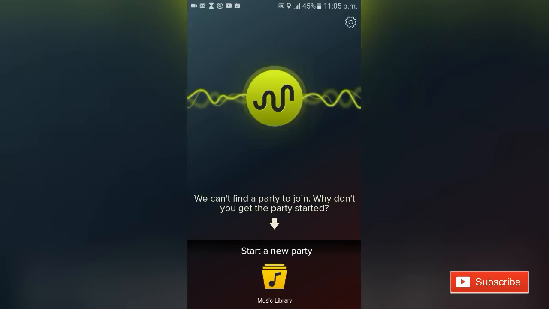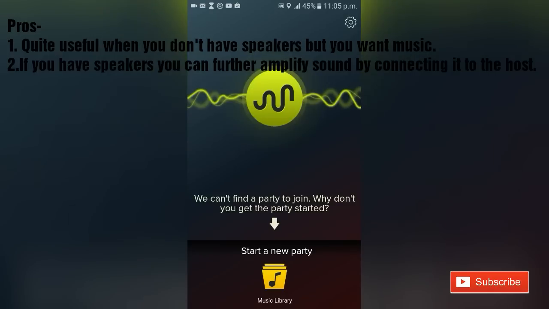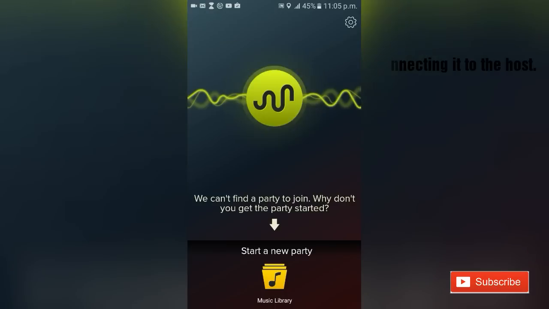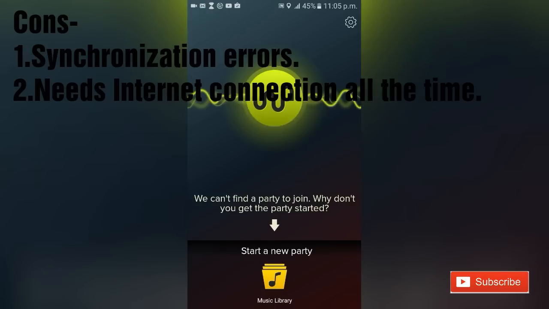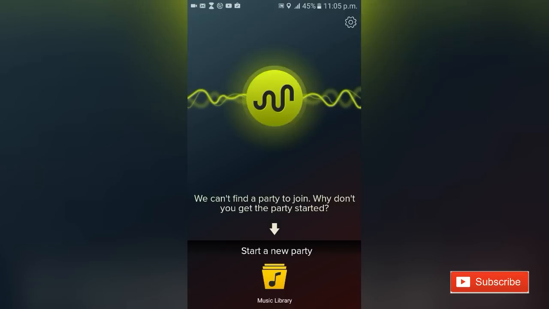Now let's talk about the pros and the cons of this app. Let's talk about the pros first. It is quite useful when you don't have speakers and you want loud music. Even if you have speakers, you can involve a speaker along with different devices and amplify the sound. Now let's talk about some of the cons. It is not perfect. I faced problems while syncing. It needs an internet connection all the time. Once while playing a song, I got a lag of about 30 seconds between my two phones.